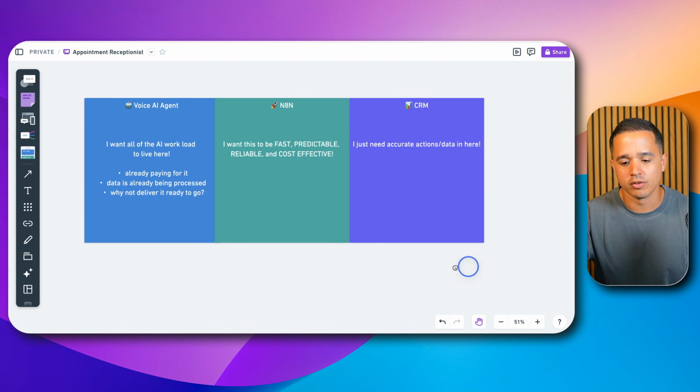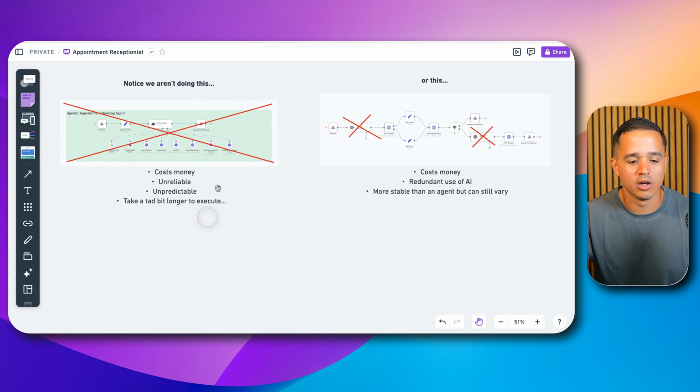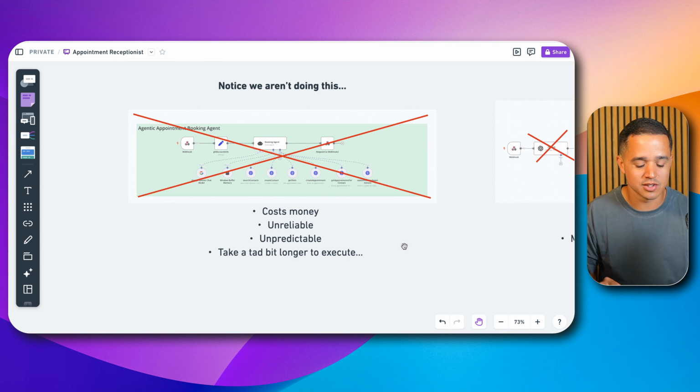Now, if we come over here, let's take a look at what I mean by AI agents. Notice that we aren't doing this. And if you're new to the AI agent space and you don't know what this is, good. You don't need to know what it is. Just kidding, this is very popular right now. Essentially an AI agent is a sort of brain node where you assign different tools, and you can give it some sort of input like, hey, book me a new appointment, and it'll look at its set of tools automatically and pick the right tool, hopefully, and take action.